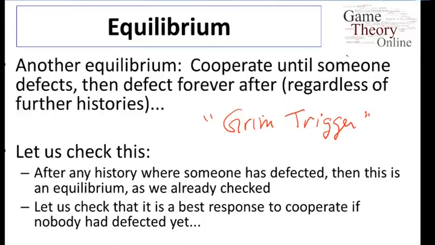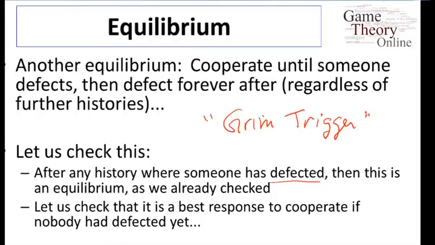So let's check that this is an equilibrium. After a history where somebody has defected, we start a subgame and go forward. Well, we already have checked that always defecting for both players is a subgame perfect equilibrium. So we end up with something which is Nash in every subgame following a defection.